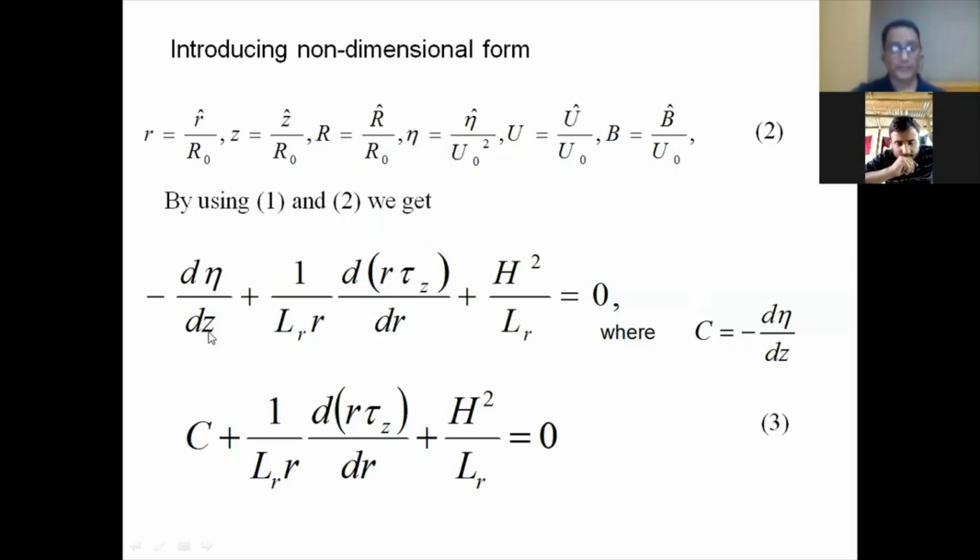So minus dη/dz, 1 by Lr, r d/dr (r τz) plus a square Lr. So first, what is Lr? What is H? H is the Hartmann number, and L is the Reynolds number. So what is the Hartmann number? I'm going to give you the definition. The Hartmann number is the ratio of the electromagnetic force to the viscous force.